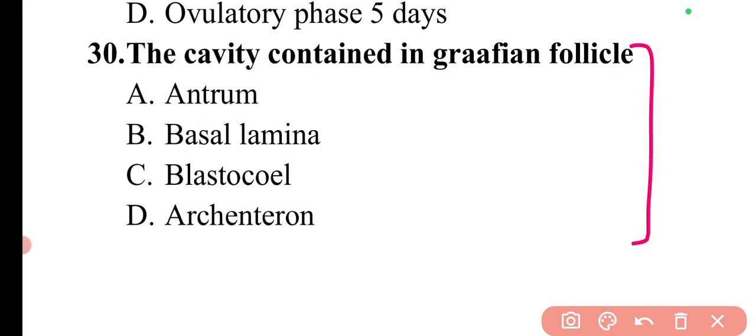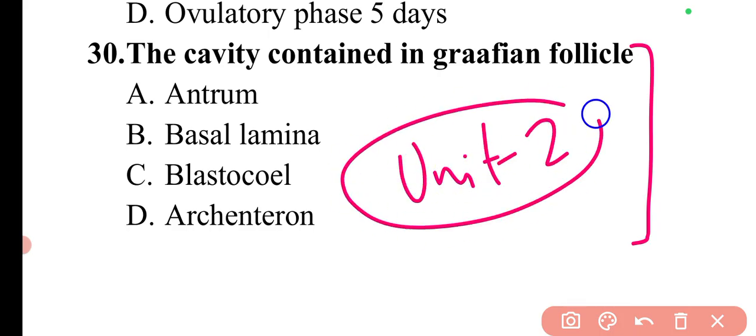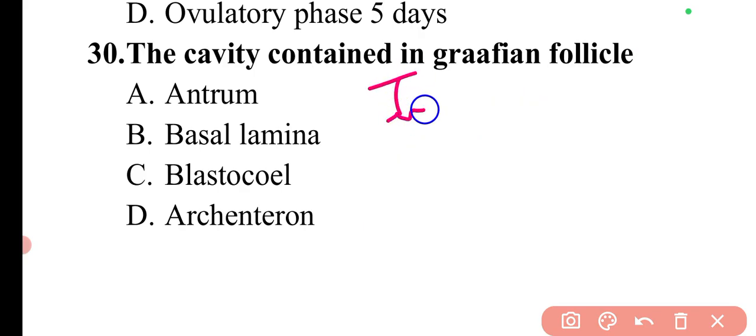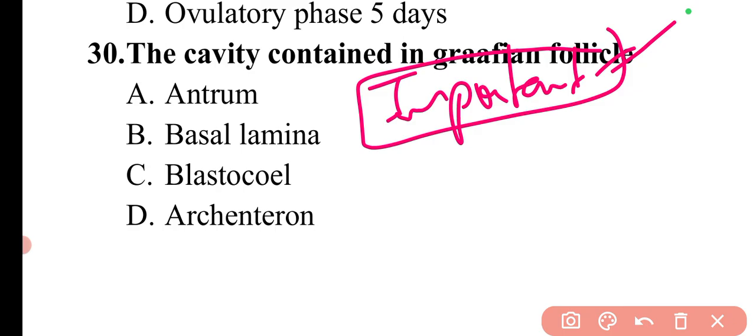So with this question, we are done with our unit number 2. This unit is also completed. All the important topics have been covered in this particular section. Now we can discuss the important topics in which I have seen the different MCQ questions from different exams.